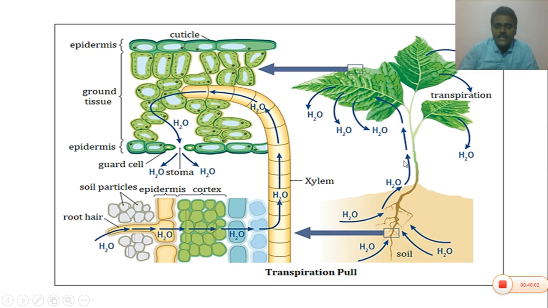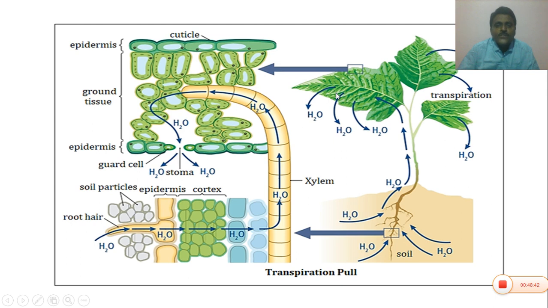If you see the plant here, the root absorbs water. Water enters the roots, then enters the stem, and the water present in the stem enters the leaves. During daytime, the water comes out in the form of water vapor. The loss of water in the form of vapor from the aerial parts of the plant body is called transpiration. Whenever transpiration occurs, a water deficit occurs in the veins and mesophyll tissue of the leaf.